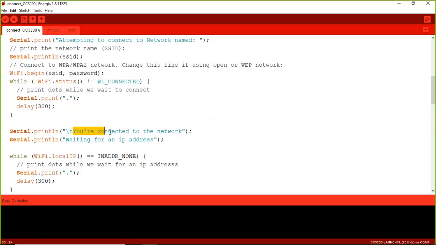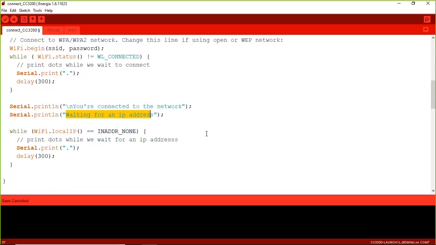After that, we will simply display in the serial monitor that we have connected to the network, and there is a reply for the IP address. After the communication is established between the Wi-Fi module of the board and the Wi-Fi hotspot, through our internet service provider, our mobile hotspot will provide an IP address to this board. So a separate IP address will be assigned to our board's Wi-Fi module. This loop is similar to it. It is waiting for the IP address to be assigned.